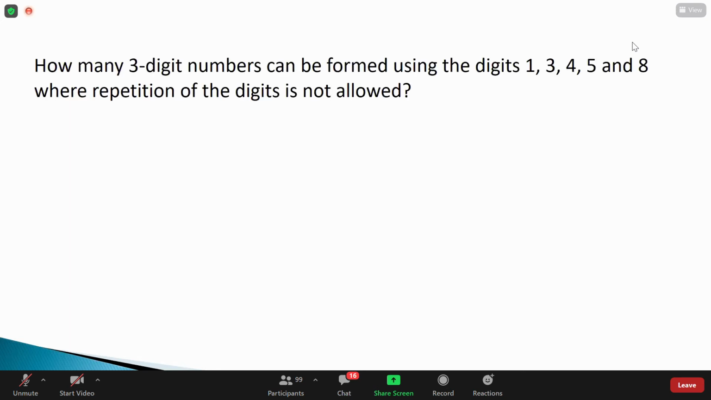This is the first problem. How many ways can 3-digit numbers be formed by using the digits 1, 3, 4, 5, 8? How many ways can I do that? Three-digit number. I am expecting the answer through the chat box for this problem. Try this.